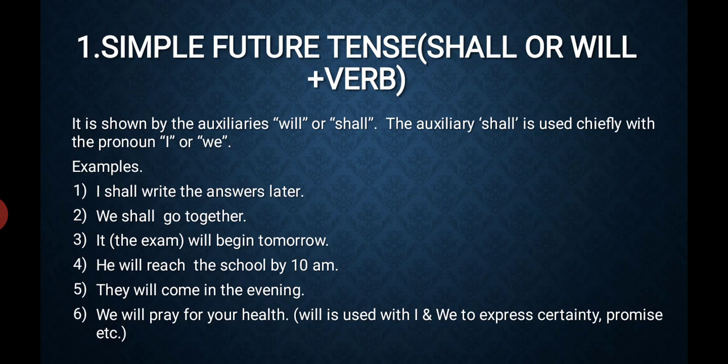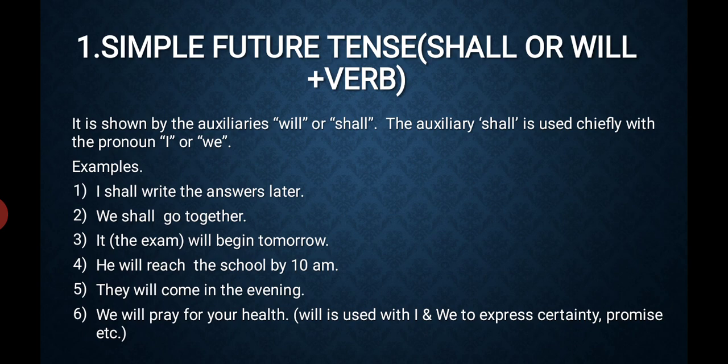Along with I and we, we have to use shall plus verb form. In the rest of the cases, that is you, they, he, she, it, we have to use will. Example: the exam will begin tomorrow. He will reach the school by 10.